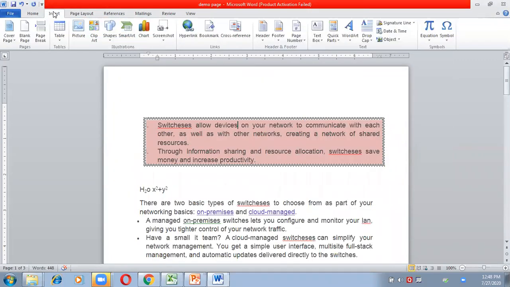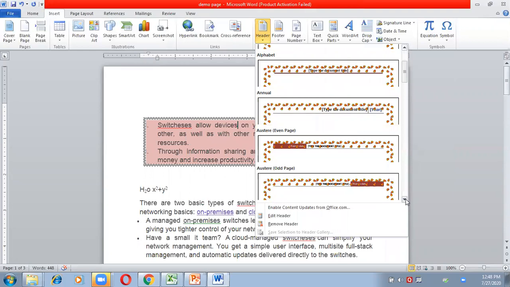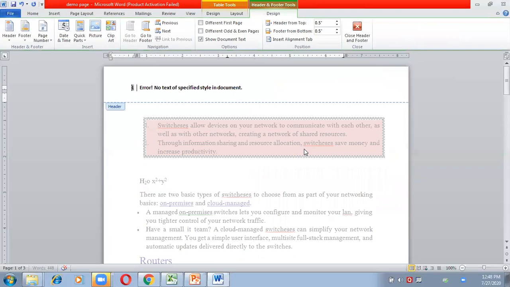Go to the Insert tab, then go to Header, and then choose which type of header you want to insert. Suppose I want to insert this header at the top of every page, and you can edit the content. Here I want to write Chapter 3, MS Word.